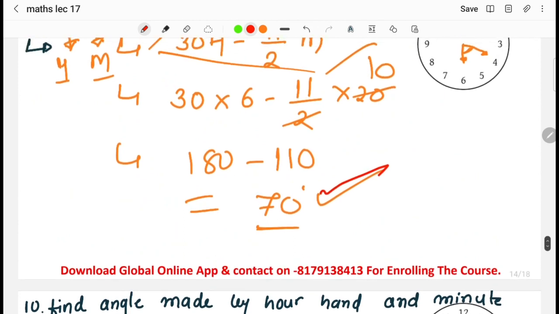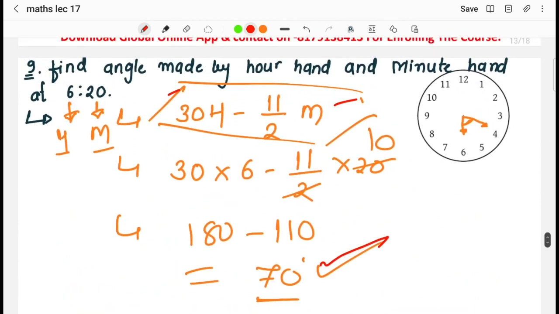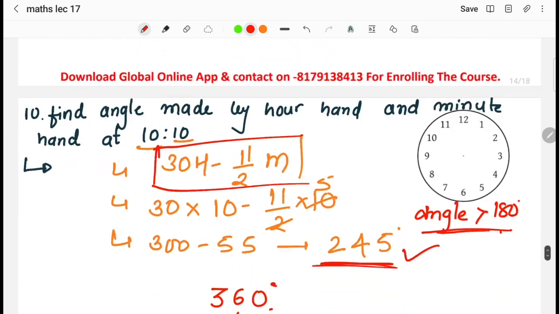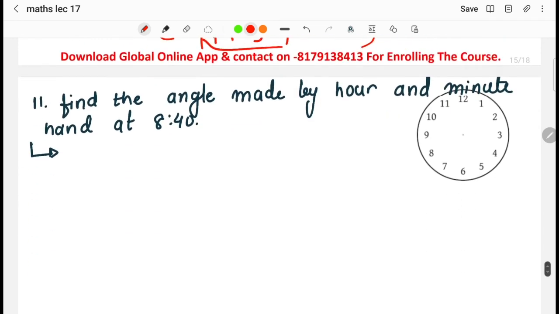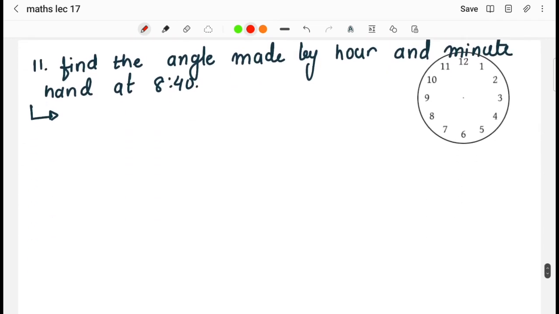Whenever the angle is less than 180 degrees, like 70 degrees over here, then this is the right answer. But whenever the angle is coming greater than 180 degrees, at that time we have to subtract it from 360 degrees to get the right answer. So this was the case that we have to keep in mind. Next, we have the next question over here.